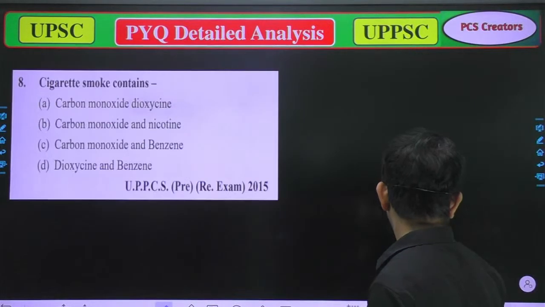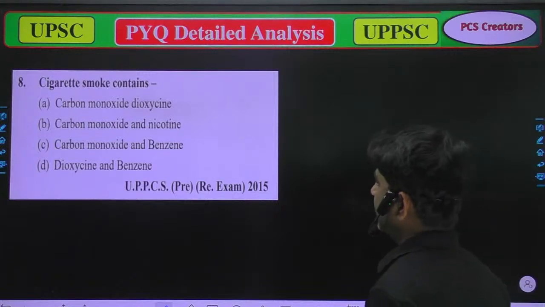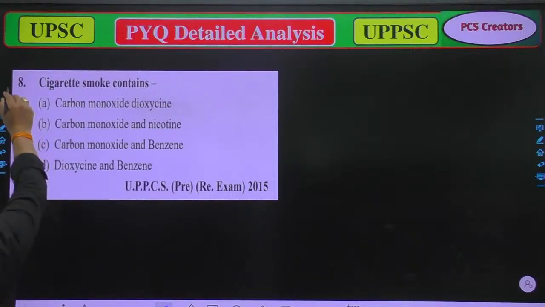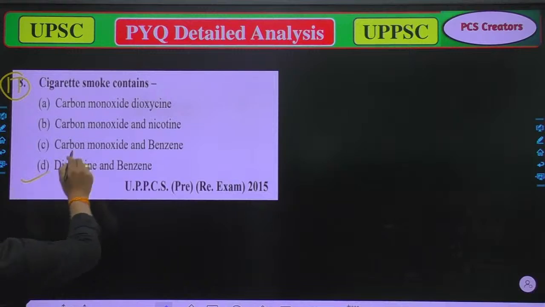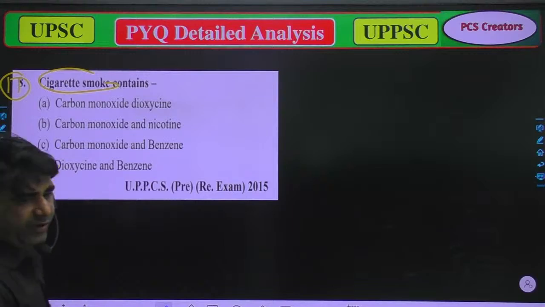Our next question is on cigarette smoke contents, question number 11. Which of the following is correct? Cigarette smoke contains: A, carbon monoxide; B, carbon monoxide and nicotine; C, carbon monoxide and benzene; and D, dioxide and benzene. The correct option is option D, because benzene is there in cigarette smoke. So that is correct. Now we'll move to the next question.